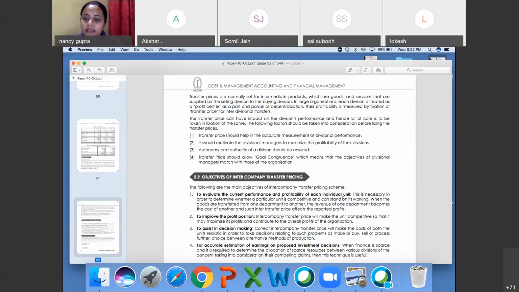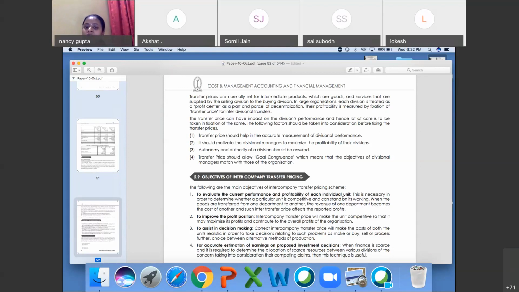It is basically, if you are in a monopoly in the market, you can charge anything from your customer. So it will be no more beneficial for you all. So you have to take care of this, that there should be no monopoly of autonomy and authority of a division. Fine. Transfer pricing should allow goal congruence. It is basically profit maximization, the basic objective of any organization.